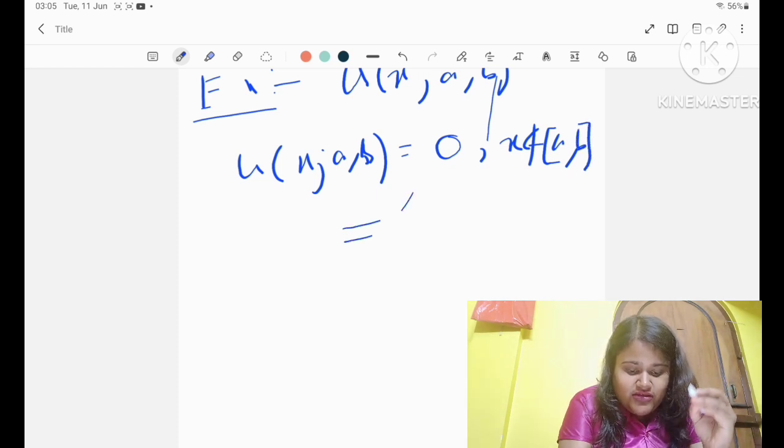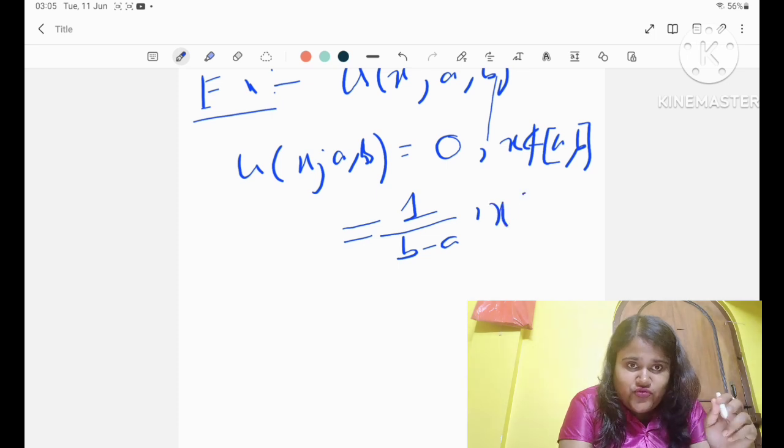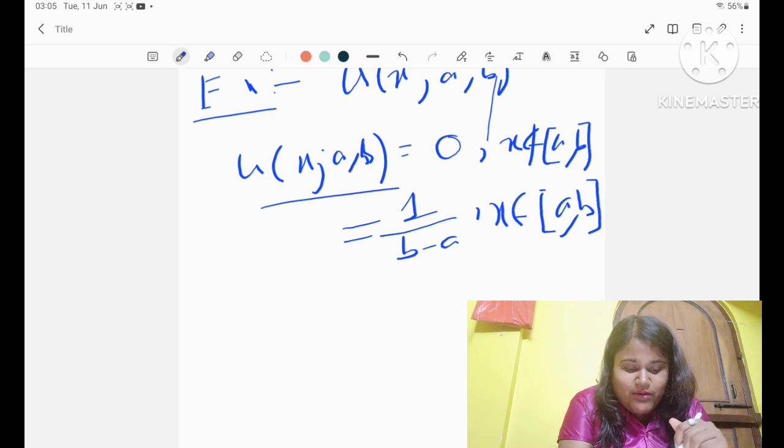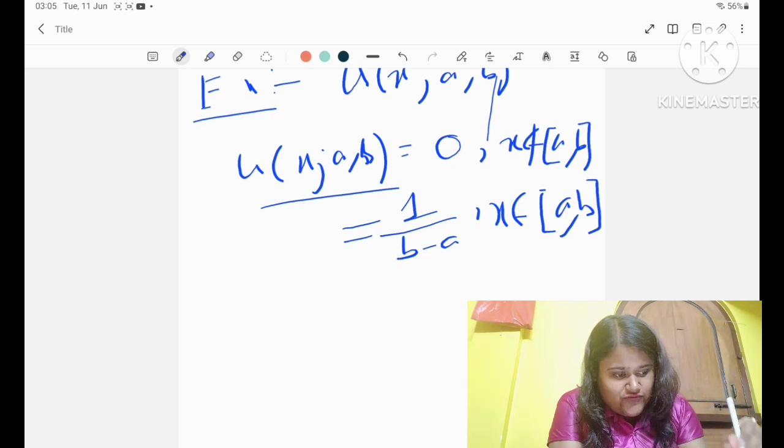A probability mass function p has to satisfy the condition that p is greater than or equal to 0 and the summation of pi equals 1. But for a probability density function, f has to satisfy f of x greater than or equal to 0 and the integral from minus infinity to infinity of f of x dx equals 1. Okay, simple, right? So let me give you one example of a probability density function.